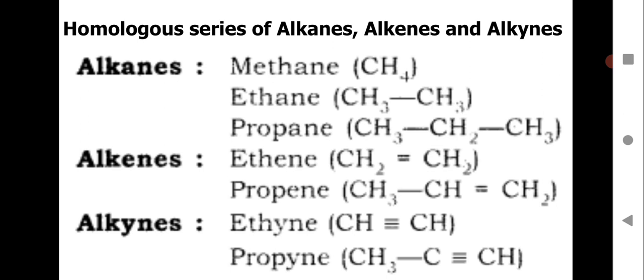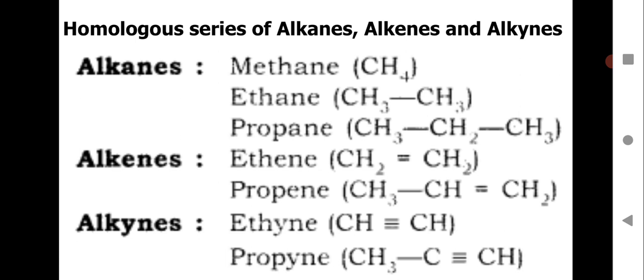So the difference between the successive members, like between ethane and methane or propane and ethane, will be a CH2 unit. So this alkane series is a homologous series because it is fitting that criteria of a homologous series, or the difference between the successive members of the series is 14 mass units. That's why the alkanes are called a homologous series.